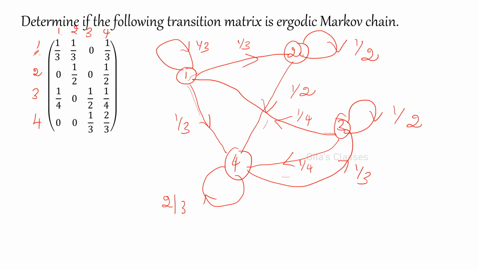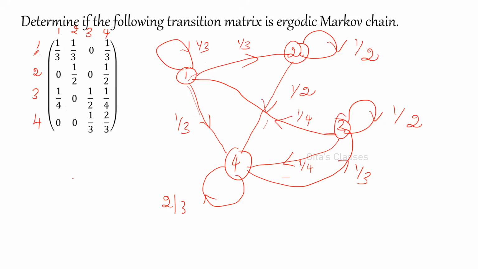Now 4 to 1 directly it is not there. But 4 to 3, then 3 to 1. Yes, 1 is reachable from 4. Then 4 to 2: 4 to 2 directly there is none, but 4 to 3, 3 to 1, then 1 to 2. Yes, 2 is reachable from 4. Then 4 to 3, yes, of course it is there. So all states are reachable from the other states.